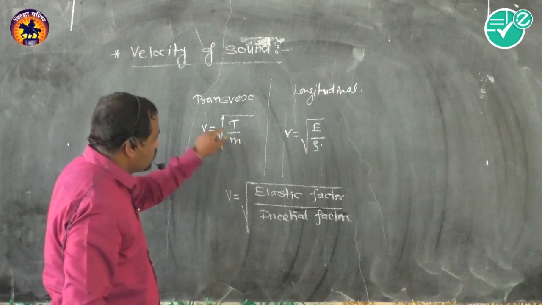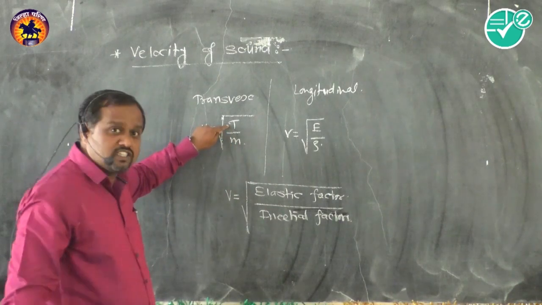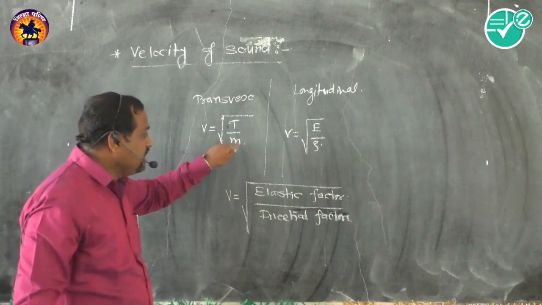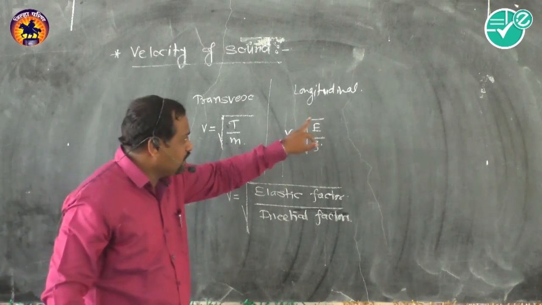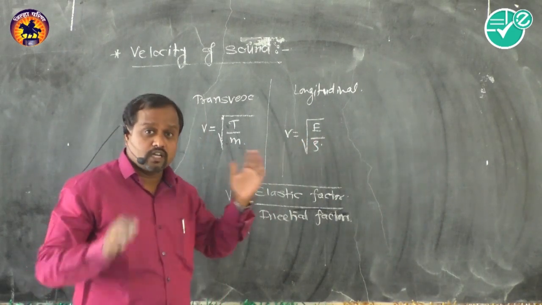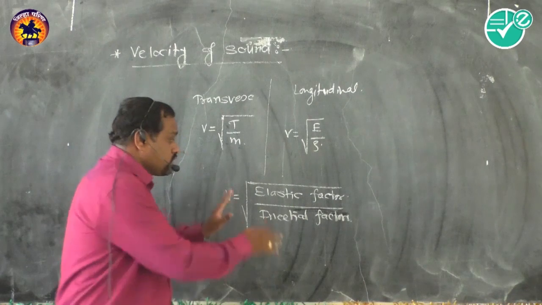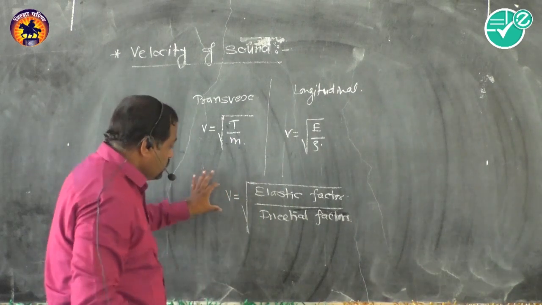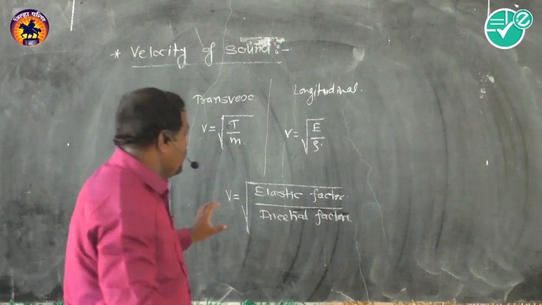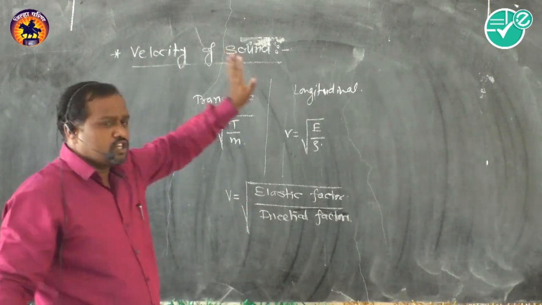The same applies here also: this is the elastic factor, that is the tension inside the string, and this is the inertial factor, that is the linear density. In case of longitudinal wave also, the same definition is to be considered. Keep in mind that in examination you must know these things. So this is the common definition of velocity of sound. Today we are dealing with the velocity of sound only.